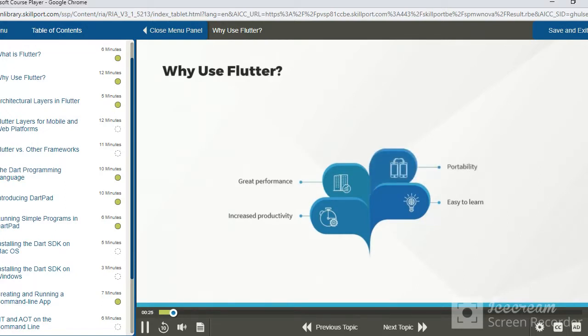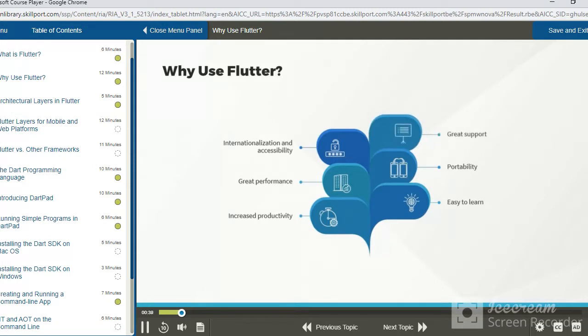Flutter apps are portable. You build a single app for multiple platforms. Flutter makes internationalization and accessibility very simple, offering great packages for this purpose. And Flutter has an amazing community which gives you great support for development. Let's dig into each of these in turn, starting with increased productivity.